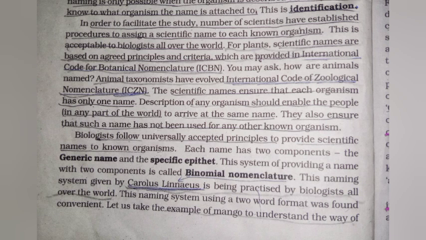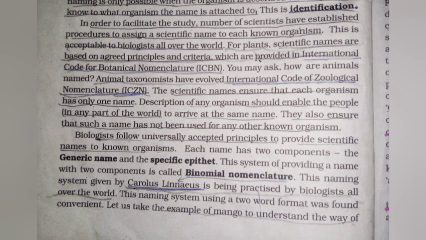Each name has two components: the generic name and the specific epithet. This system of providing a name with two components is called binomial nomenclature. This naming system given by Carolus Linnaeus is being practiced by biologists all over the world. This naming system uses a two-word format and is found convenient.